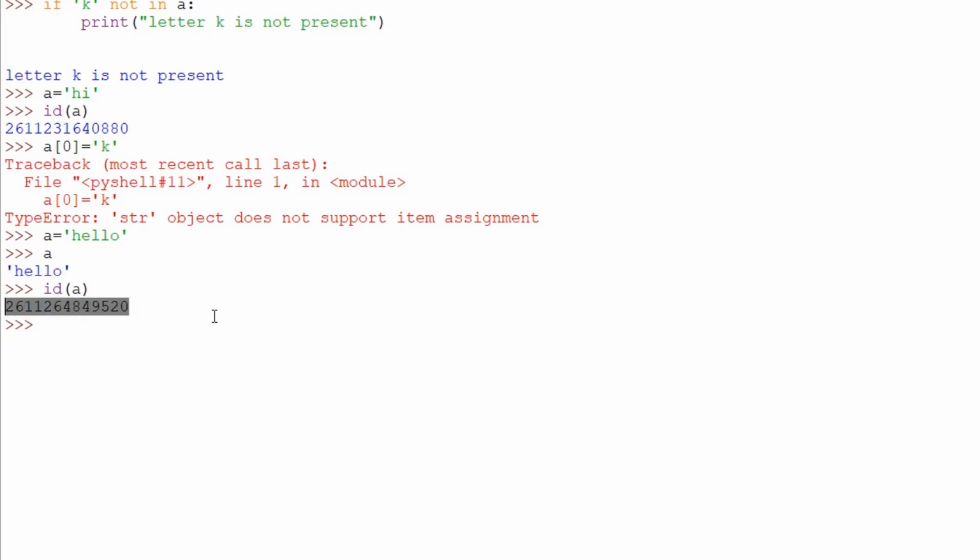Now this happened because strings are immutable. That means we cannot change the string. So when we put a new value within a string, we replace the whole string. It will just move to a different memory location, but the actual value that was stored will stay where it is. It will not be destroyed.